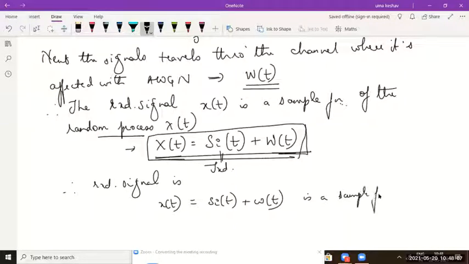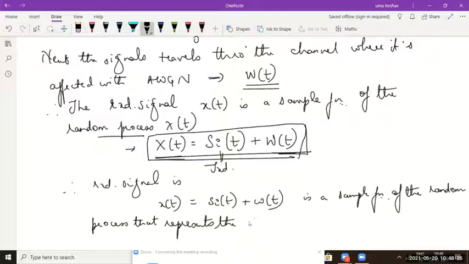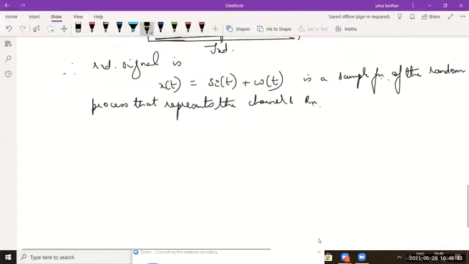It's the same equation, but a minimized form of this complete random process that represents the channel and received signal.